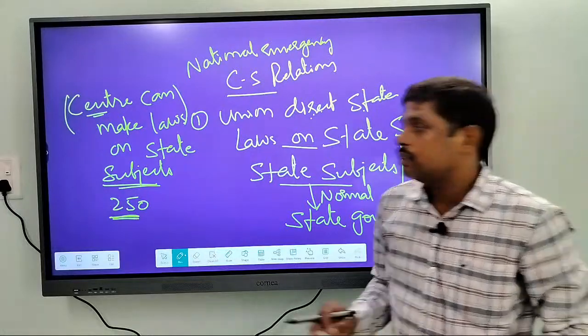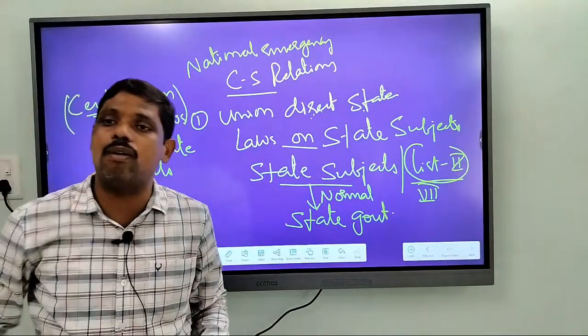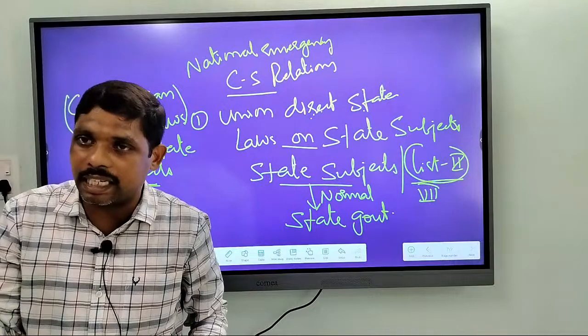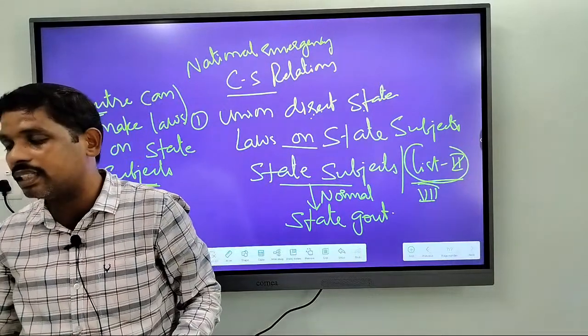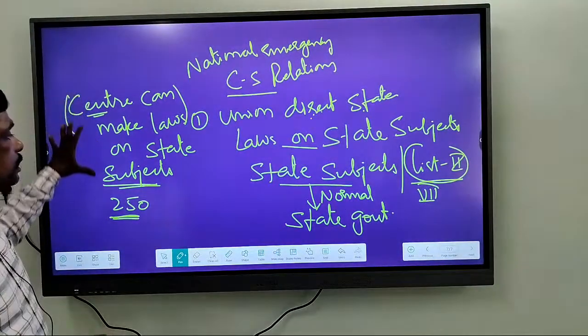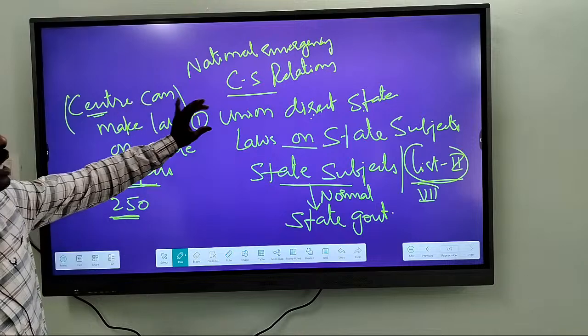Alright? So that is the power. That means even though there is a state government and state legislature, without suspending the state government or the state legislature, the center on its own makes the laws on state subjects. So this is the power that is taken by the union.